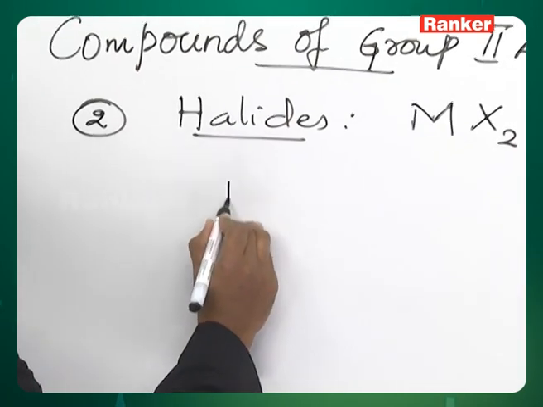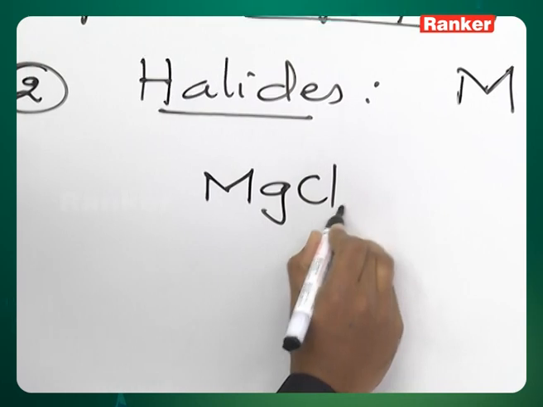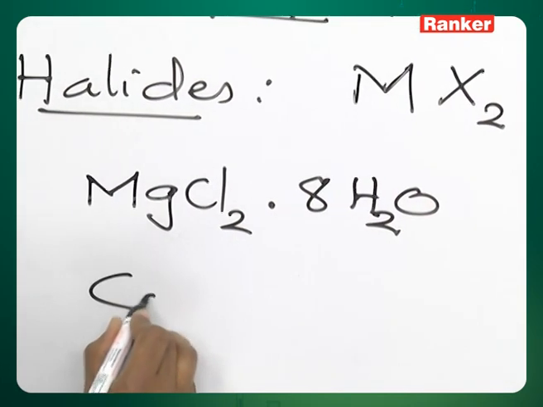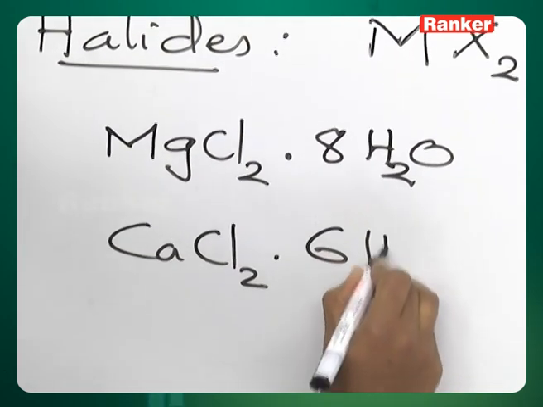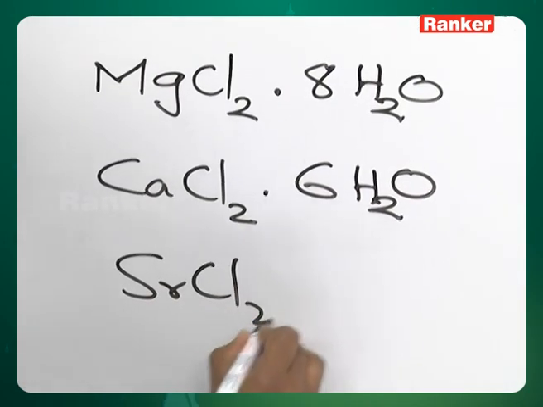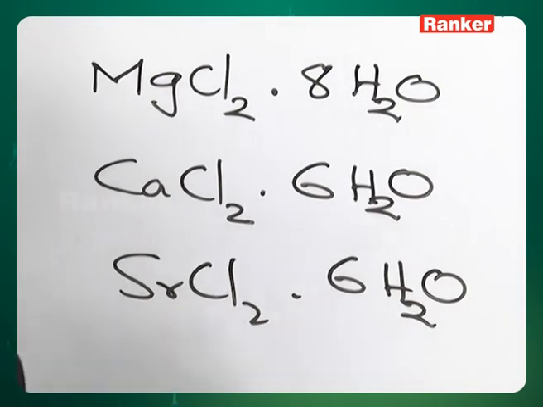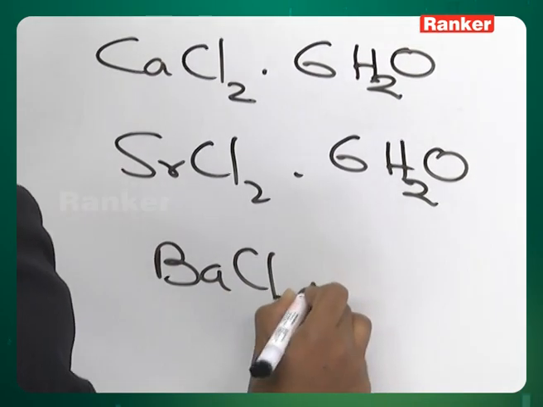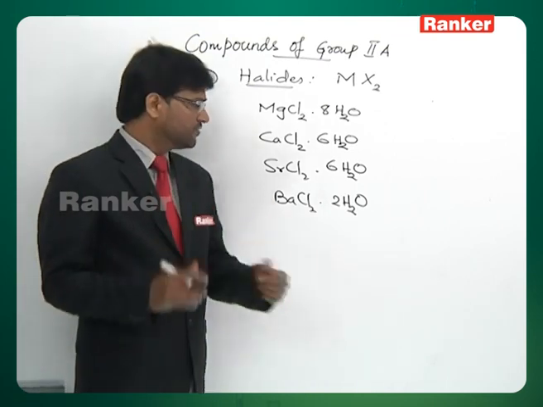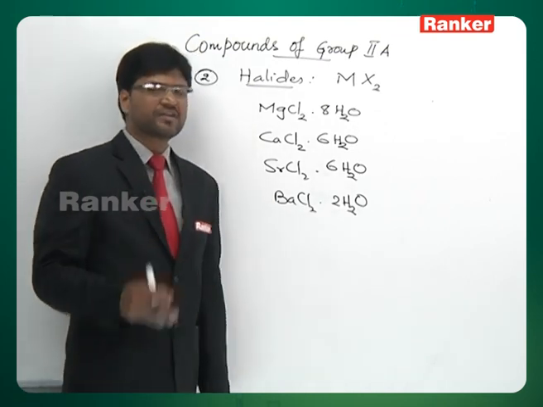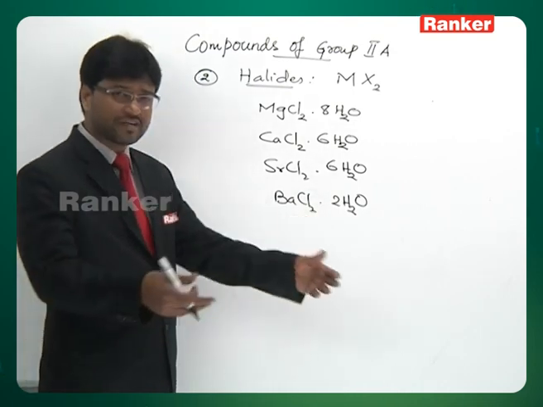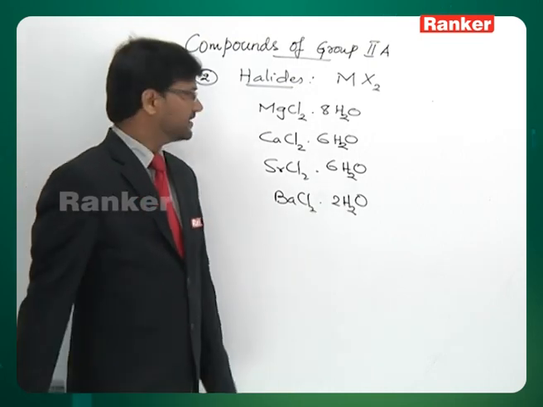So, magnesium chloride exists as MgCl2.8H2O. Calcium chloride. Similarly, strontium chloride, 6H2O. Barium chloride, 2H2O. You can realize barium is taking only 2 water molecules of crystallization. The reason is the hydration energy of Ba2+, we have seen, is minimum, so its ability to take up water of crystallization is relatively less.